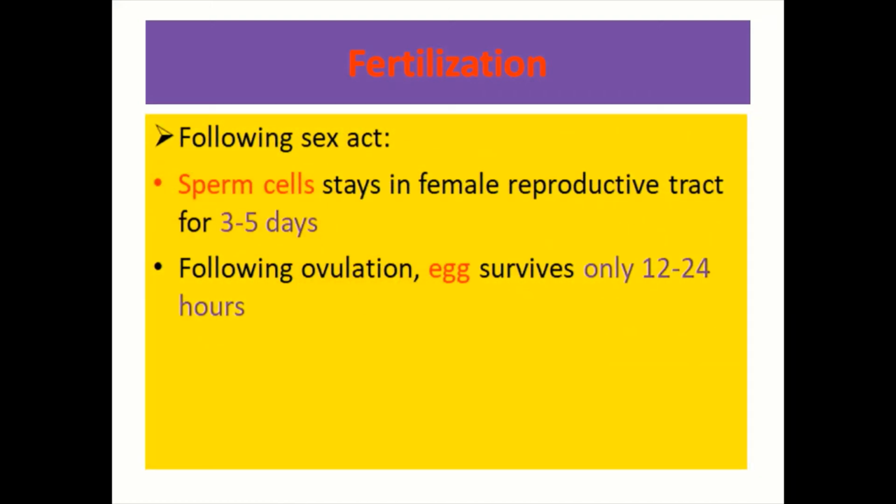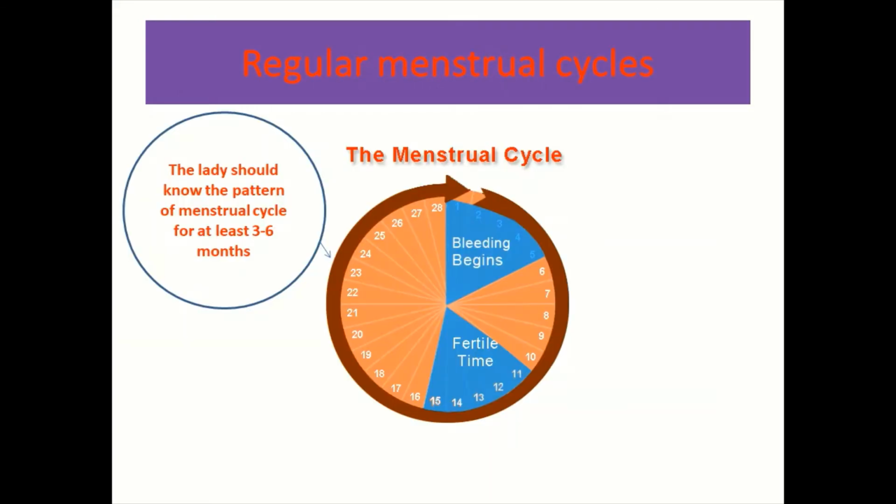And what is known is that usually following sex, sperm cells can live in the female reproductive system for 3 to 5 days. And following ovulation, that means following a lady releasing an egg from the ovary, the egg will only survive for 12 to 24 hours. So to increase the chance of pregnancy, the chance of fertilization, the couples need to have sex just 5 days before the expected date of ovulation, during the day of ovulation, and a day after ovulation.